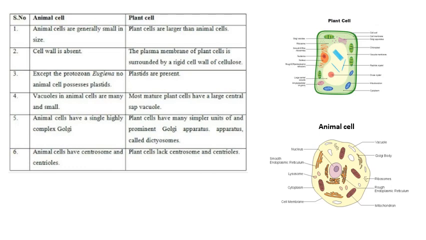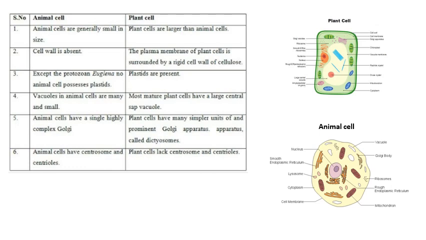Animal cells are generally small in size, and plant cells are larger in size. As you can see in the diagram itself, the cell wall is absent in animal cells, and the cell wall is present in the plant cell along with the plasma membrane.